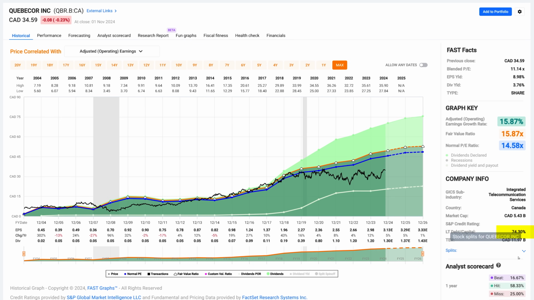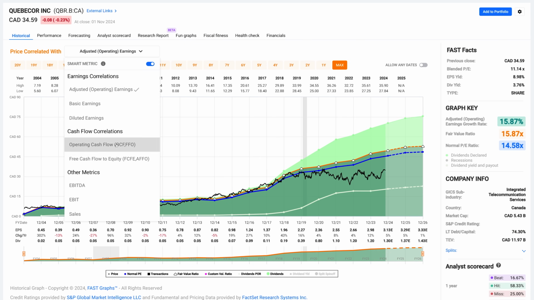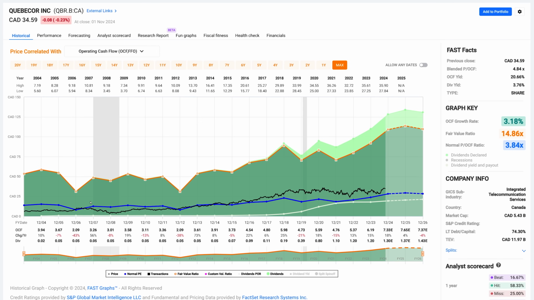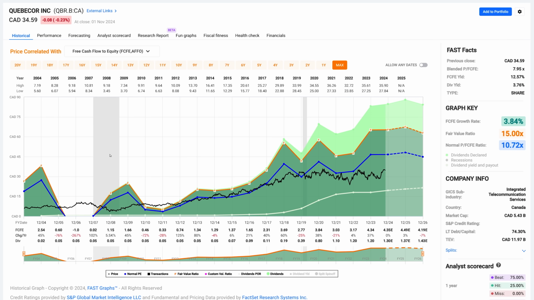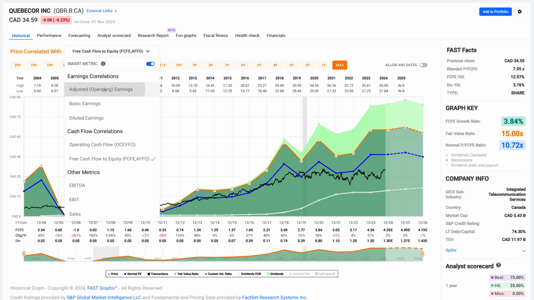It does have quite a bit of debt, I might add, but one of the things I want to look at with an income producer like this, what about the cash flows? It's got very substantial cash flows covering it. I want to see this orange line, which is operating cash flow, be significantly above this white line, which are dividends. And the real test is free cash flow. And when I look at free cash flow, I get that same picture. So the dividend appears to be very safe, even though the company does carry with it a lot of debt.